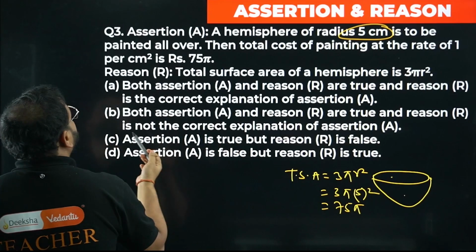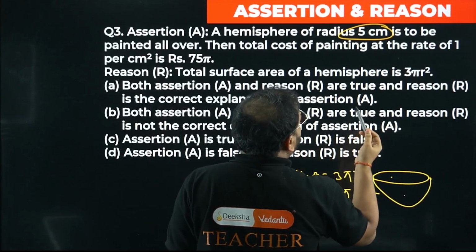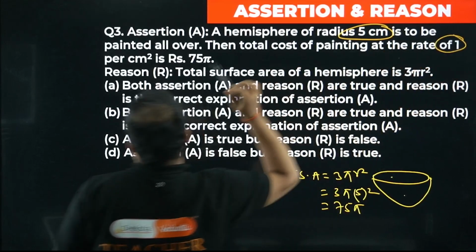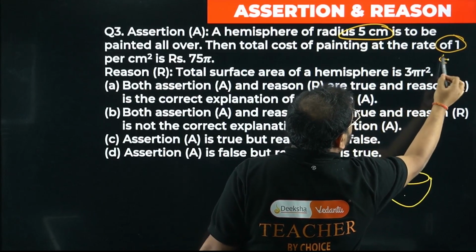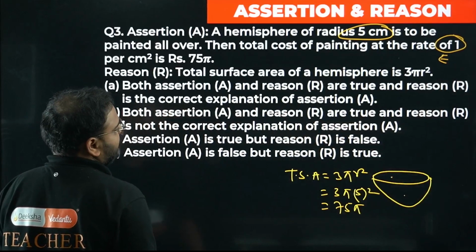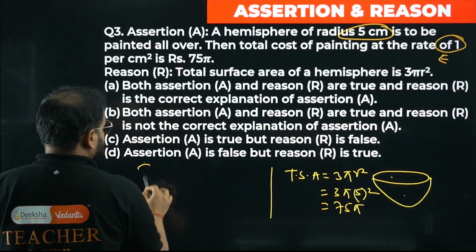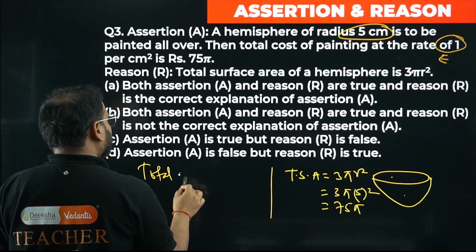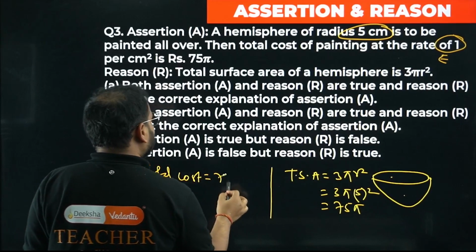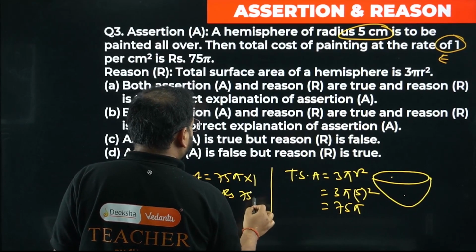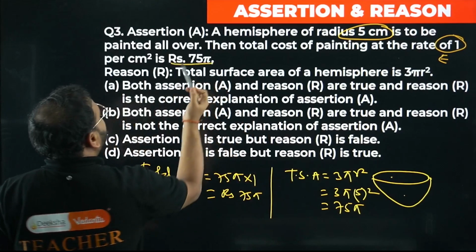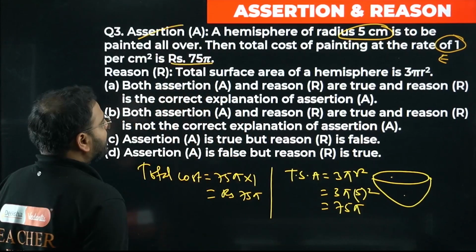Painting cost is given. Painting cost is at a rate of 1 rupee. So if you have to find total cost, total cost will be 75 pi into 1, right? How much is that? Rupees 75 pi. Same thing I'm getting over here. So assertion is true.